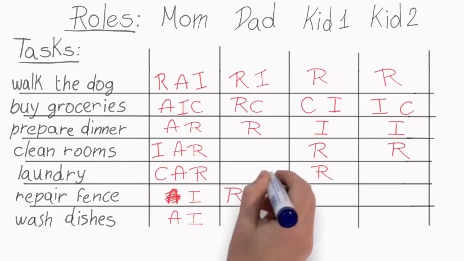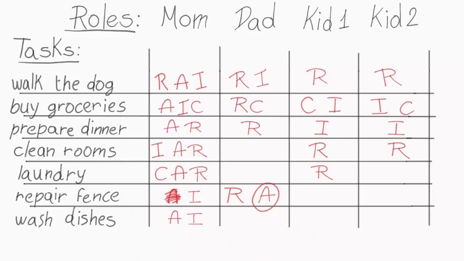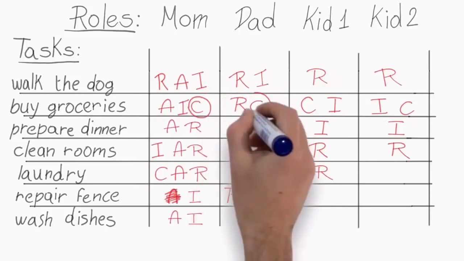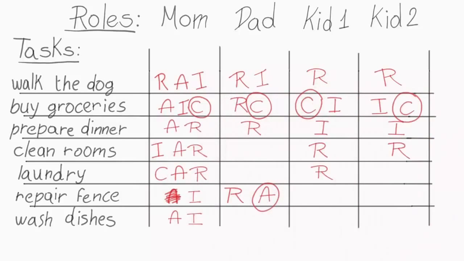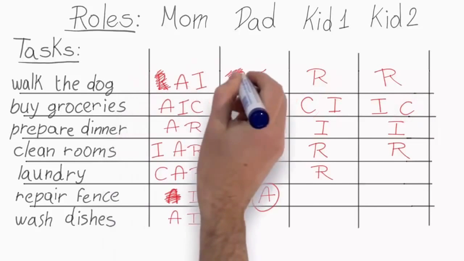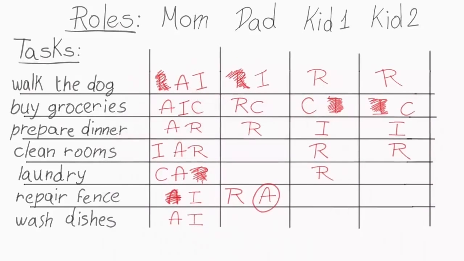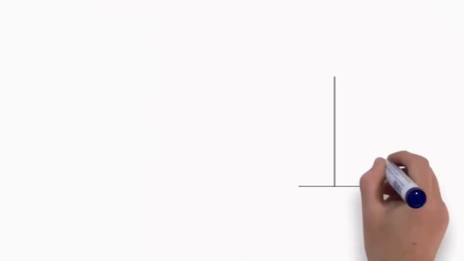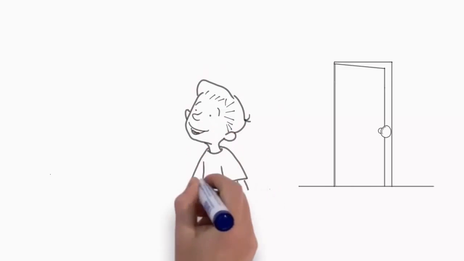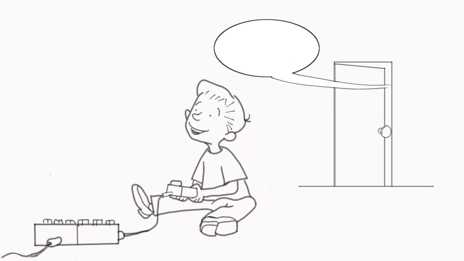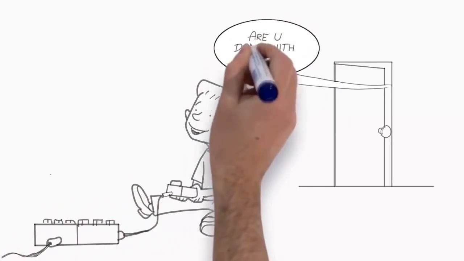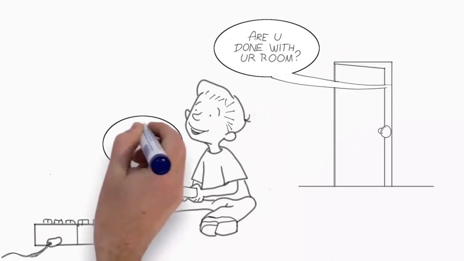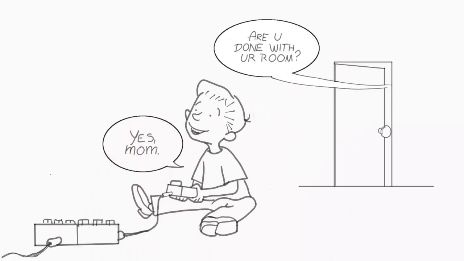You can only have one A per task. Maybe you don't have any R's for a task, or too many R's, C's, and I's, meaning so many people are involved that the task may never be completed. So make your improvements as a team and get agreement. Again, going through a collaborative process. And then finally, you want to make sure the roles are performing the tasks they're responsible, accountable, and so on for. Then ensure the RACI is being followed. That's how you build a RACI chart.